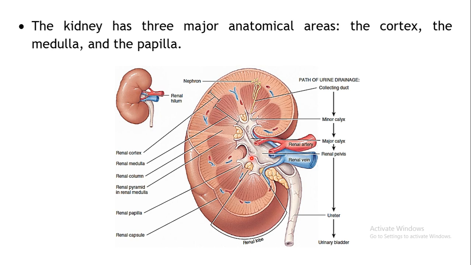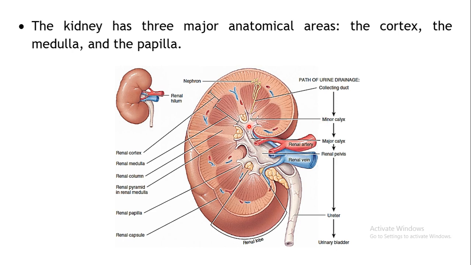And the innermost area is called the papilla, into which the urine formed by the nephrons is drained. So this is the region, the renal papilla, where the urine formed in the nephrons will be drained into. And this is the pathway for the urine drainage out of the kidneys. It is formed in the nephrons, which is the functional unit of the kidney. Collecting ducts will carry it into the minor calyx. This is the minor calyx.